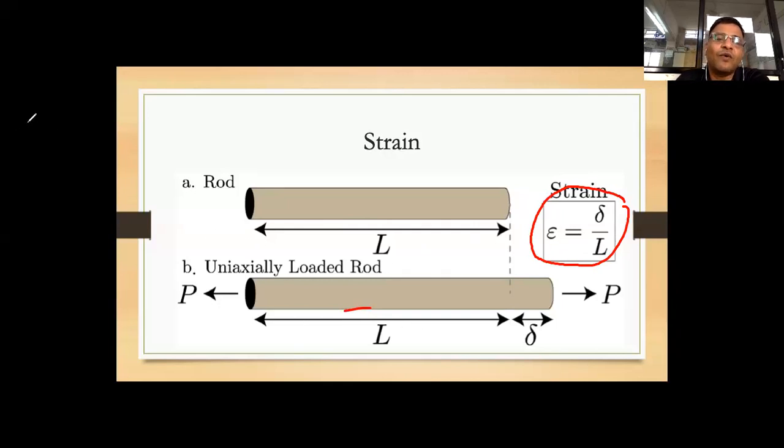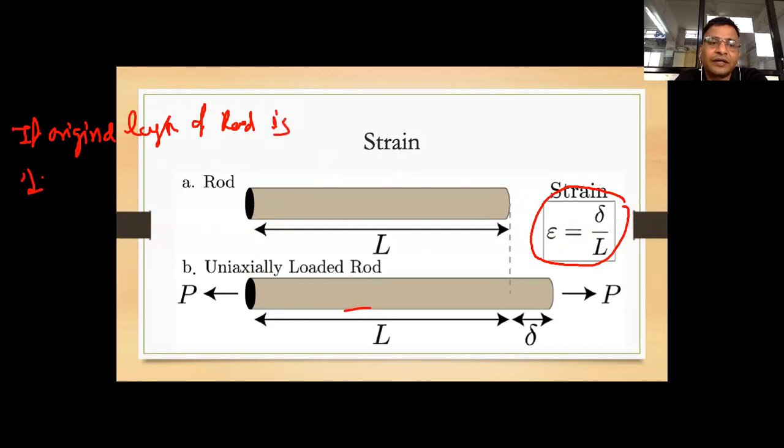That means if I give one example, after this if you want to write the example: if the original length of rod is 1 meter, and after application of load it became 1.007 meter.